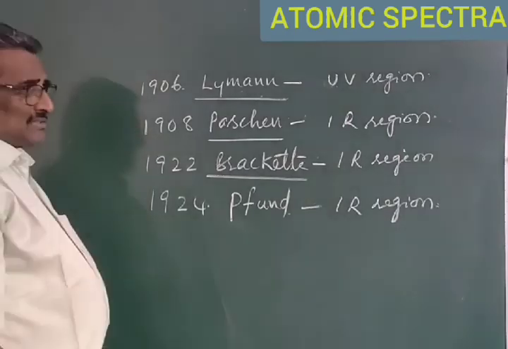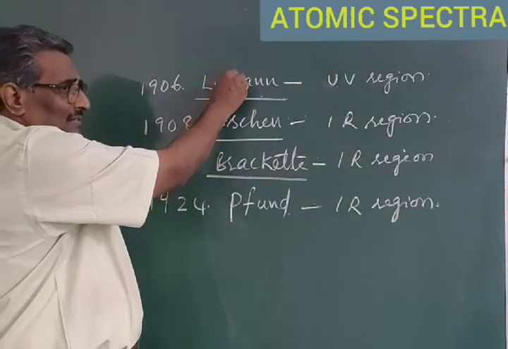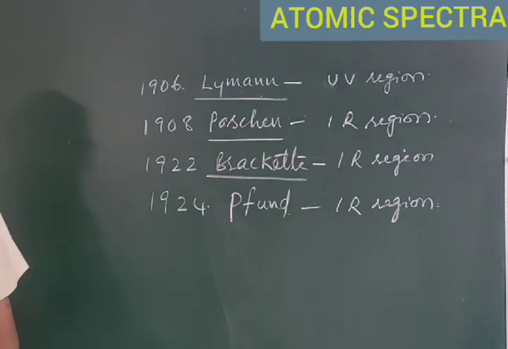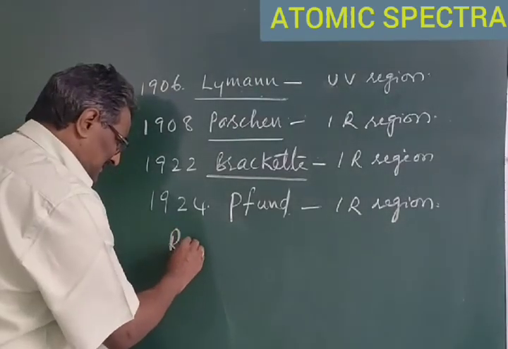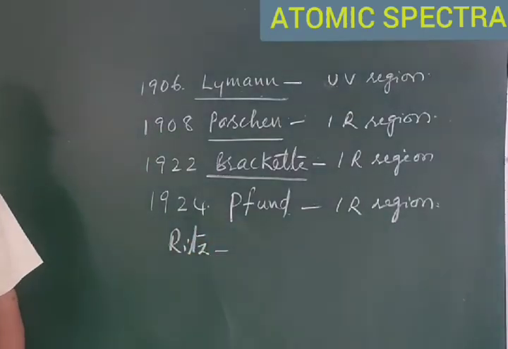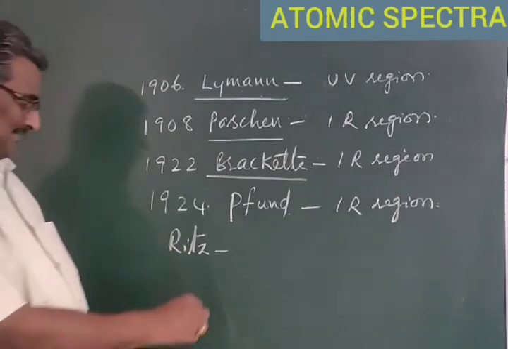So in order to find the wavelengths of the lines in all these regions, that is in the Lyman series, Paschen series, Brackett series and Pfund series, a scientist, Rydberg, extended, modified the Balmer's equation.